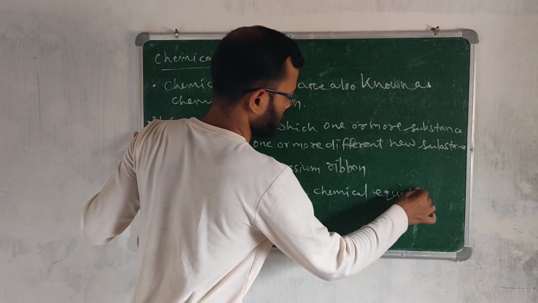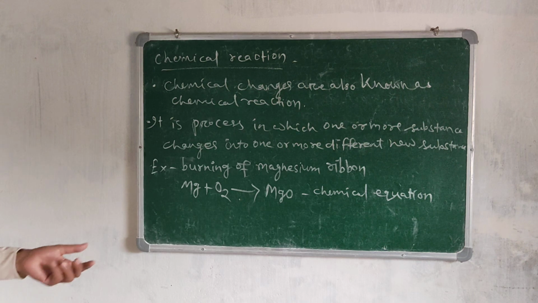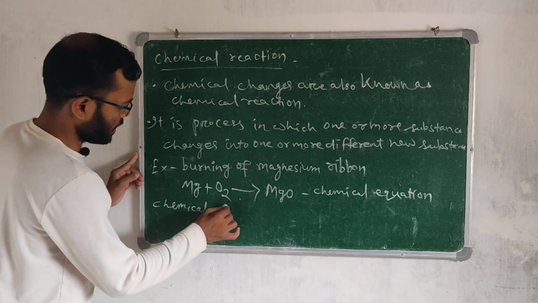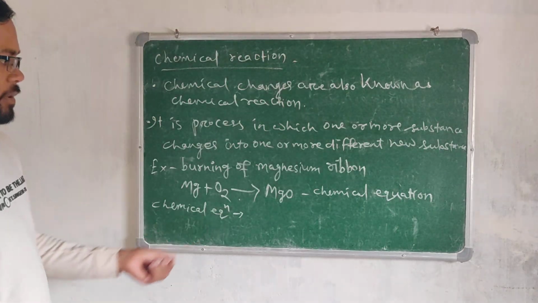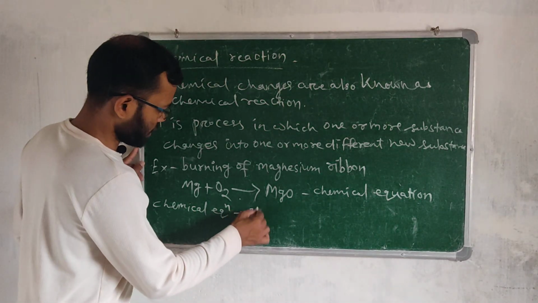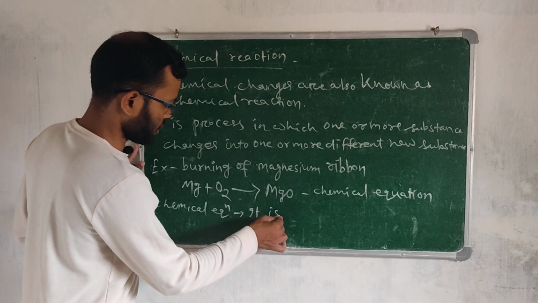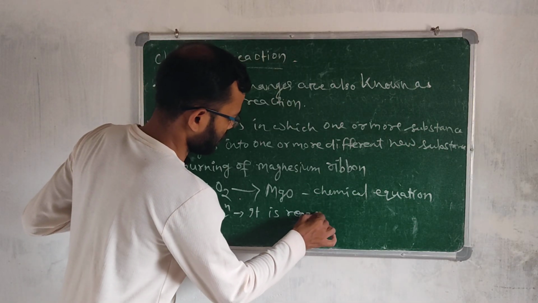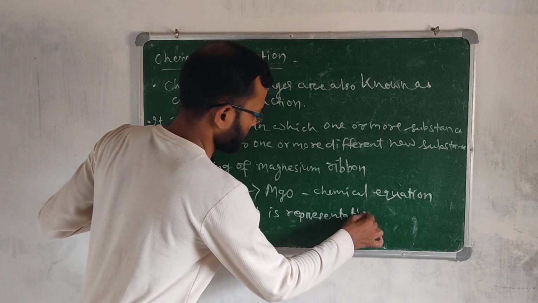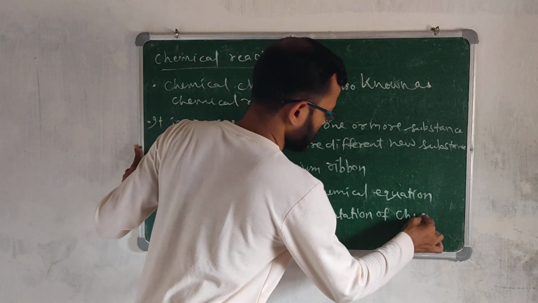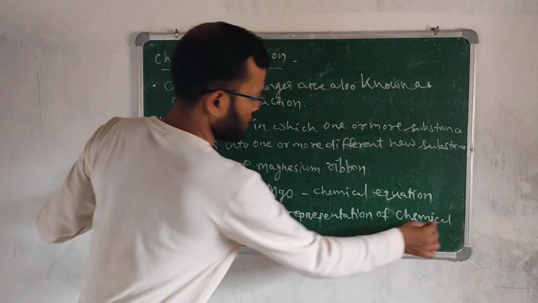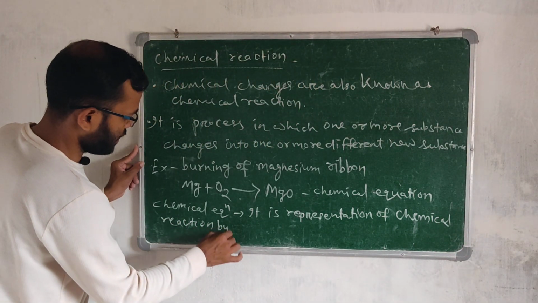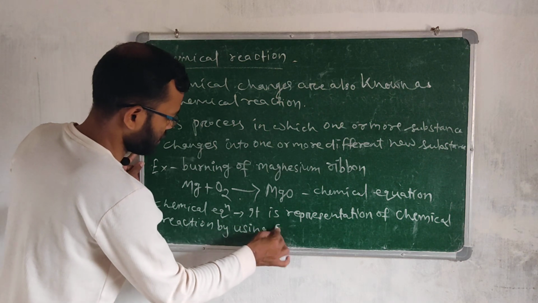Chemical equation, short form EQN, is a representation of a chemical reaction by using symbols.